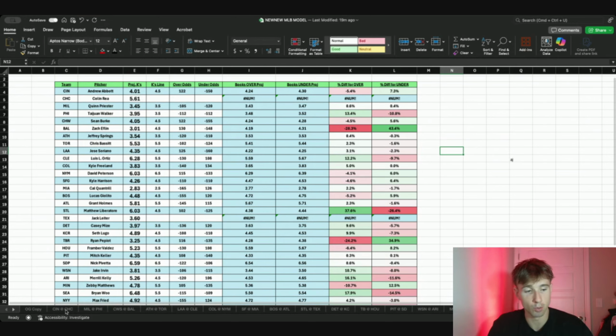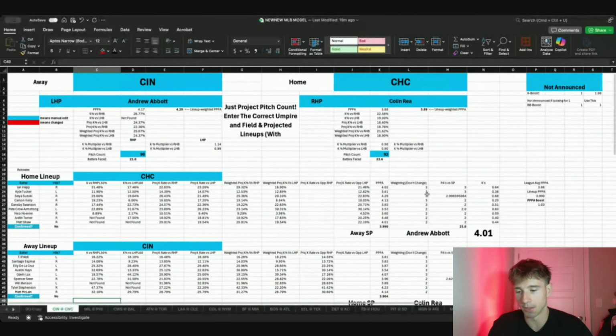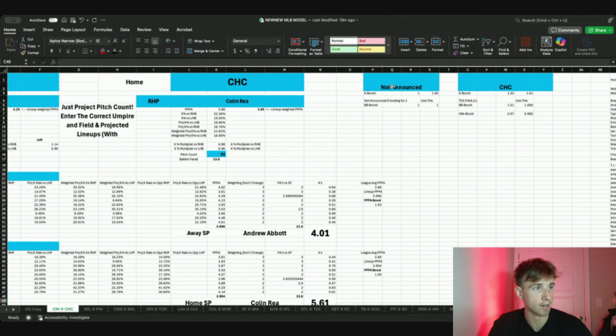And the final thing too with these morning things, and this is only a problem on the first game of a series, but umpires do go into this, as you can see right here. This is the umpire. I have not announced, and obviously there's no walk boost for not announced, right? But this is also scraped from the internet, where umpires have different zones. Some are more walk friendly, some are more strikeout friendly.